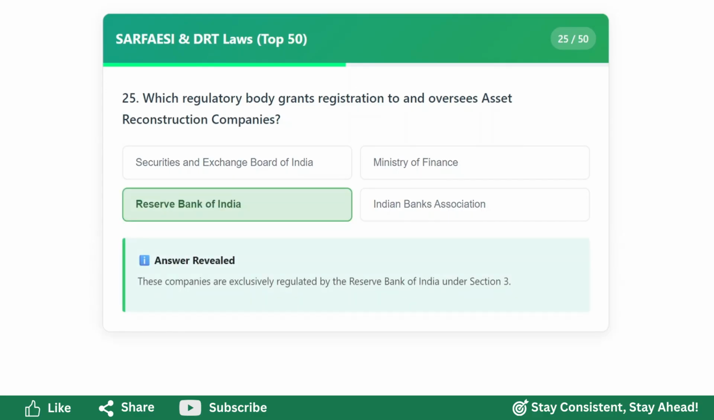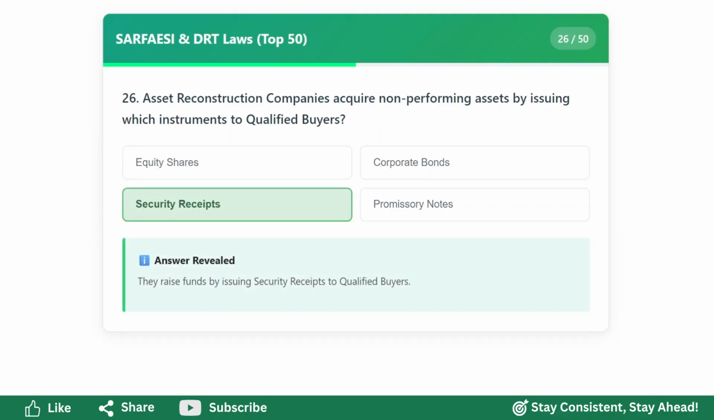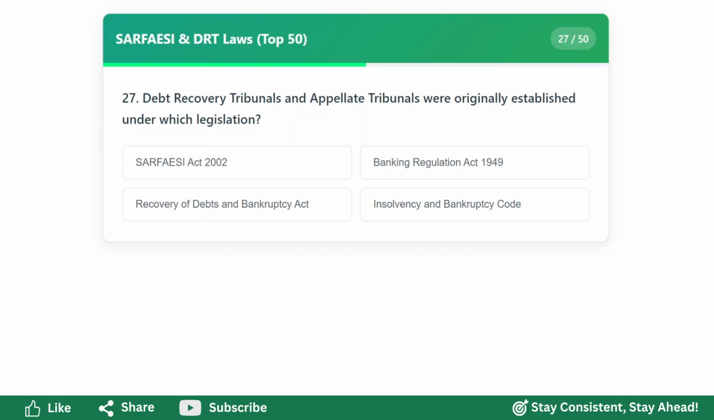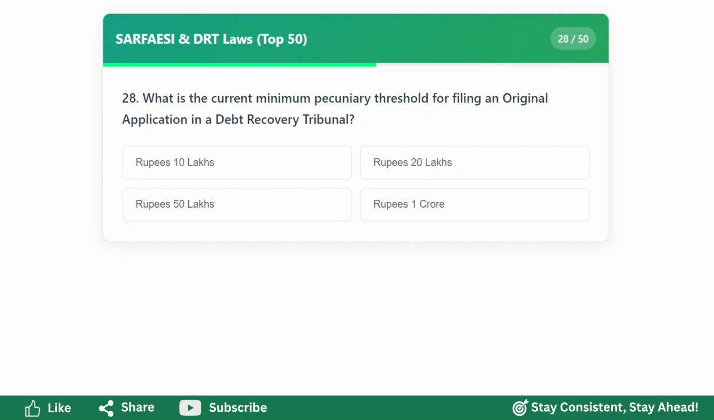Reserve Bank of India. Asset reconstruction companies acquire non-performing assets by issuing which instruments to qualified buyers? Security receipts. Debt recovery tribunals and appellate tribunals were originally established under which legislation? Recovery of Debts and Bankruptcy Act. What is the current minimum pecuniary threshold for filing an original application in a debt recovery tribunal?